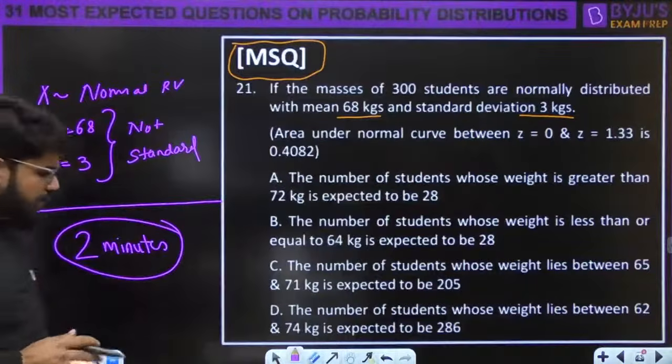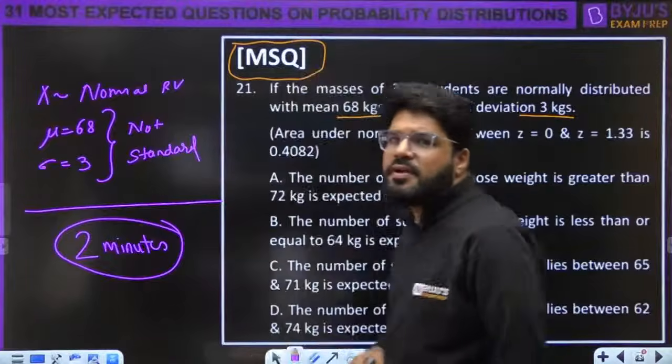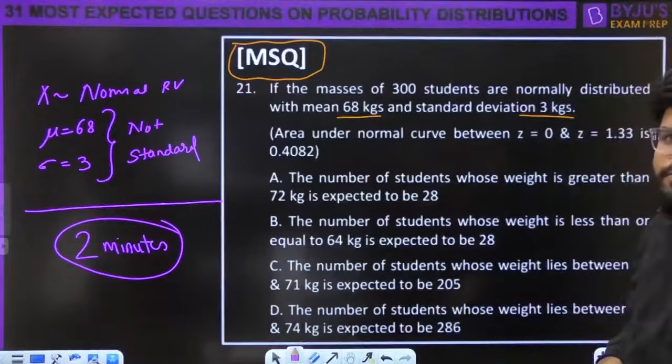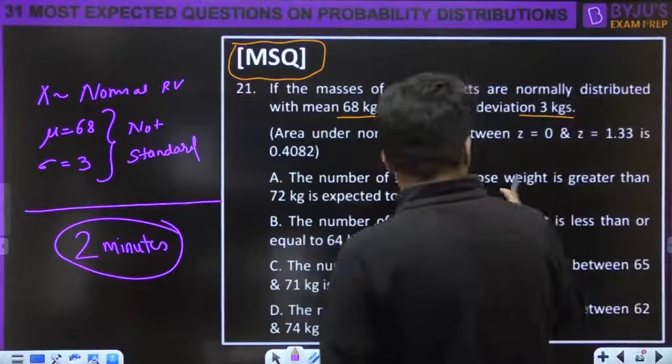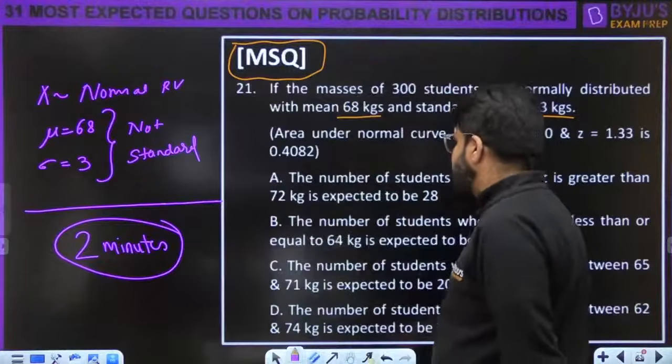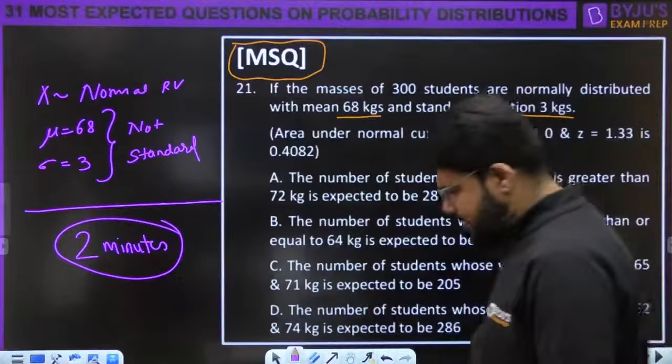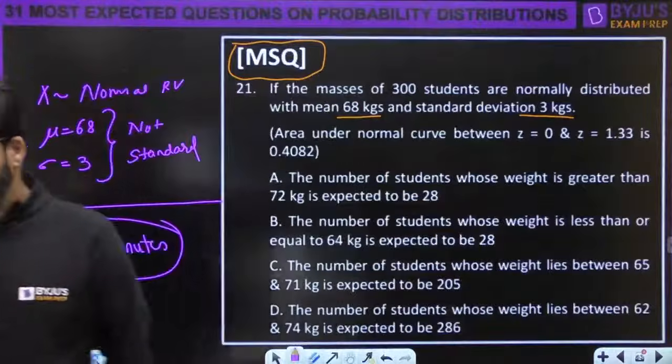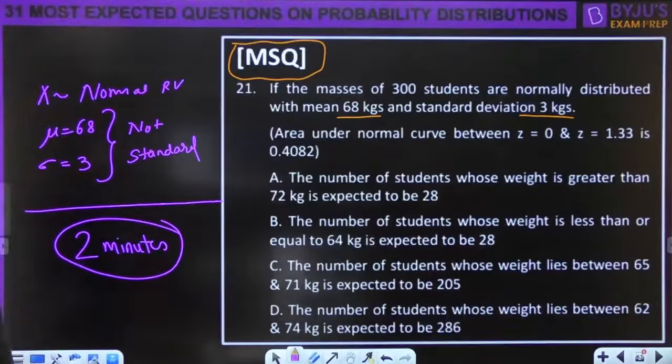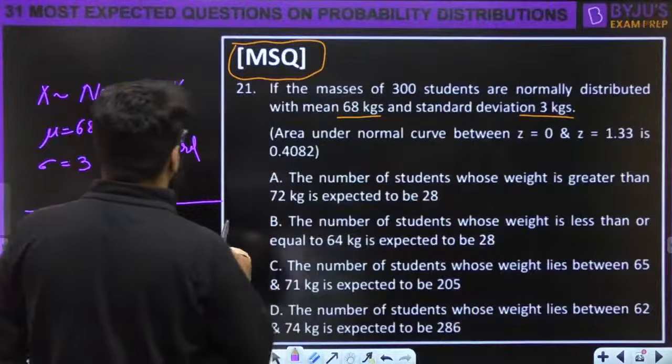Okay. I hope you have solved this question within this time, and let us discuss the correct answer and correct solution now. Now, the number of students whose weight is greater than 72 kg is expected to be 28. Now, whose weight is greater than 72? First of all,